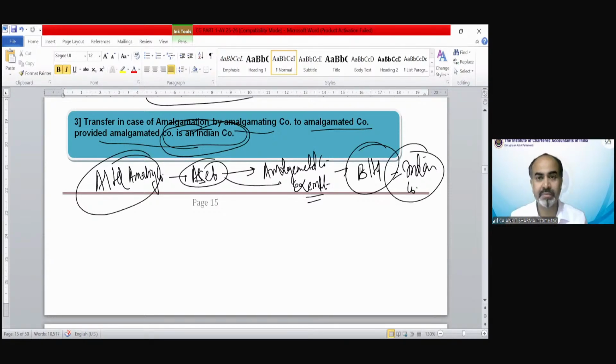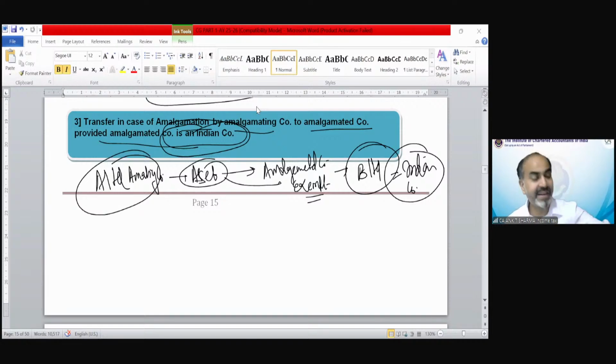I hope it's clear. Amalgamation cannot be done by any other than company, Sai Kiran Kumar. What kind of question is this? Individual cannot amalgamate. Amalgamation concept is only for company applicability. Okay.